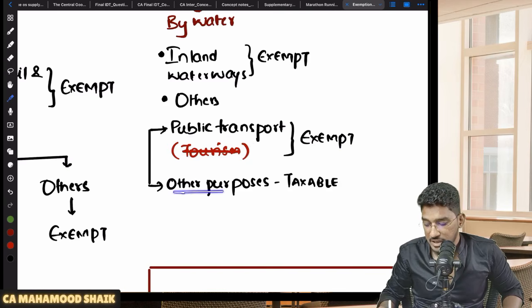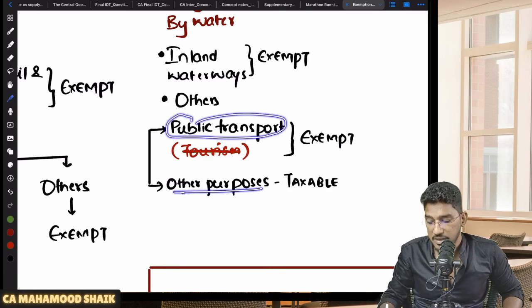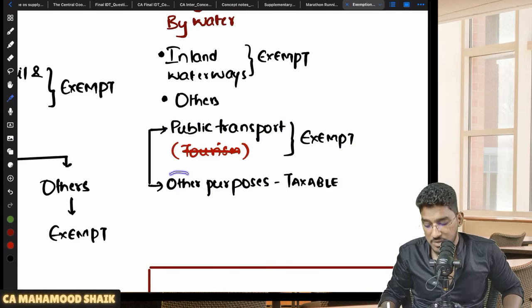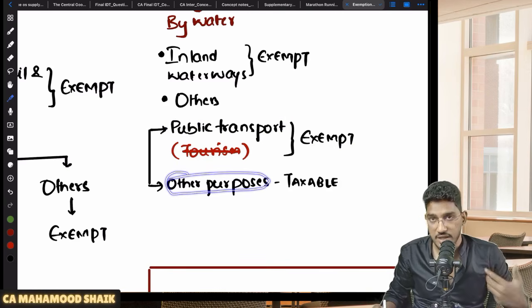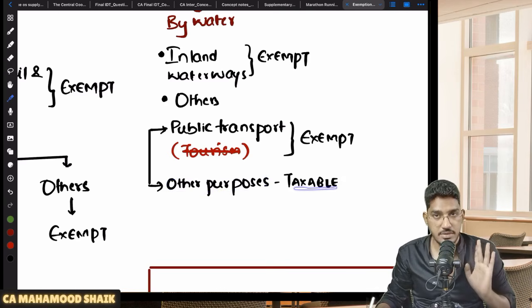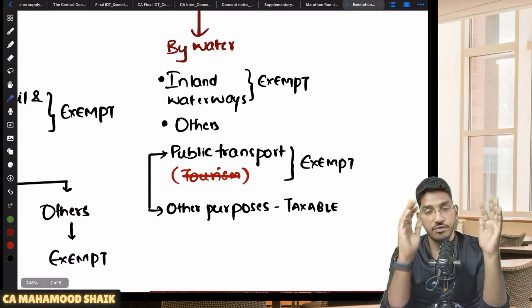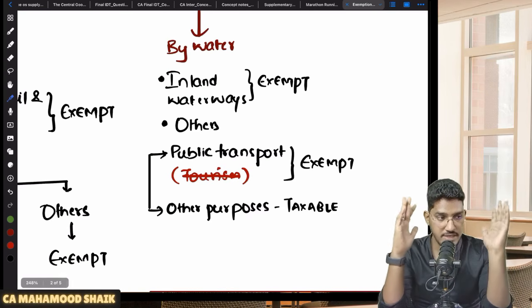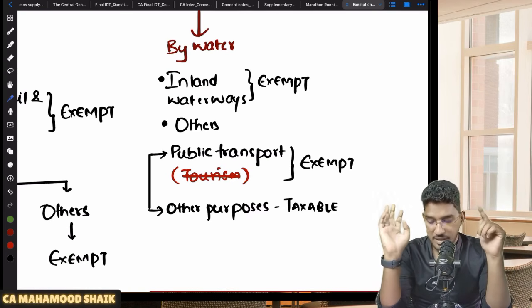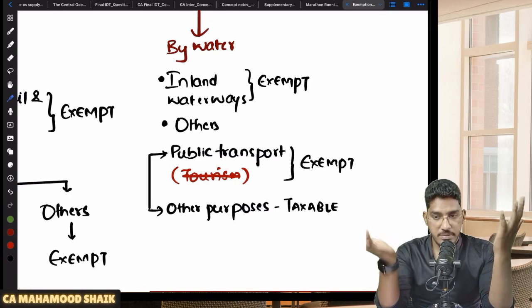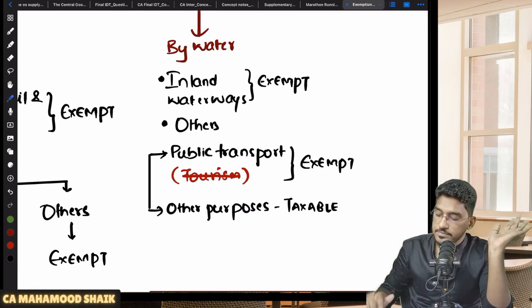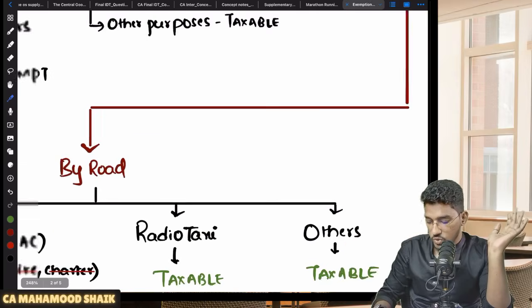If it is not for public transport, that means it will be for tourism purposes, conducted tours and all, then it will become taxable. So this is the exemption available for passenger transportation services provided by way of water. Inland waterways, always exempted. Others, if it is for public transport, exempt. If it is not for public transport, then it will be taxable. Next, now come to the road.